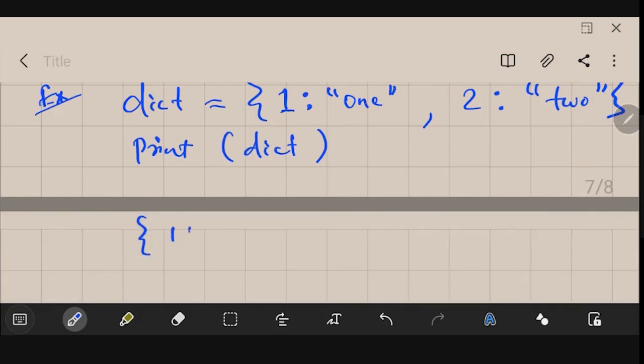If I type print dict, it will show me the output, let's say 1 is to one. The good thing about it is, by using these keys, this 1 and this 2, you could get back the value. This is quite useful actually. Always you will have this key, and using this key you could access the value. That is the good thing about a dictionary. So 2 is to 2, it will display like this.